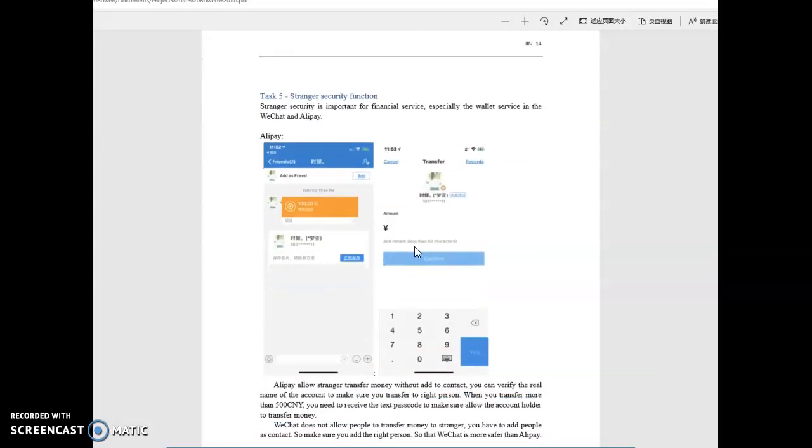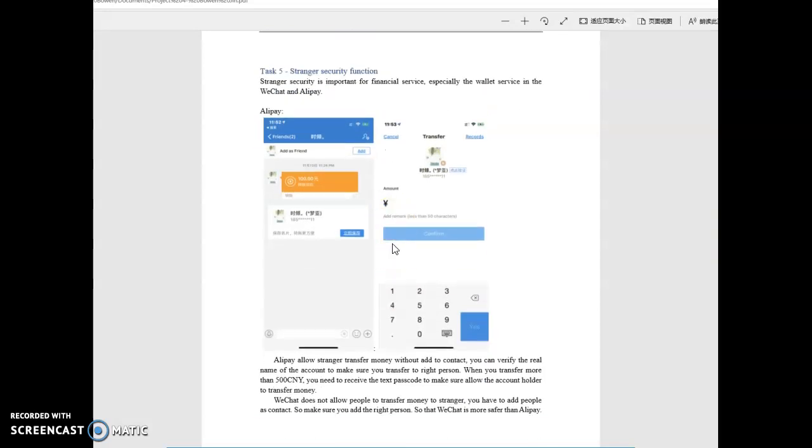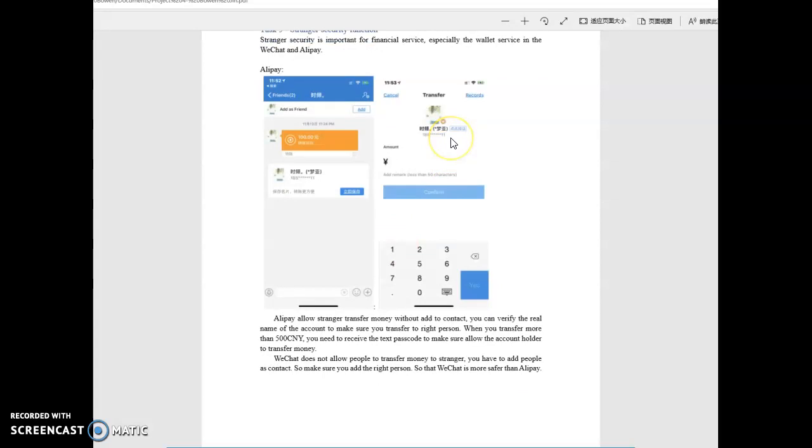Task 4 is to test the stranger security functions. While you're trying to transfer money through the Alipay, you can see they have a security function to check. You can verify their real names, because you know your friends' names or other people's names, and you can verify that account.